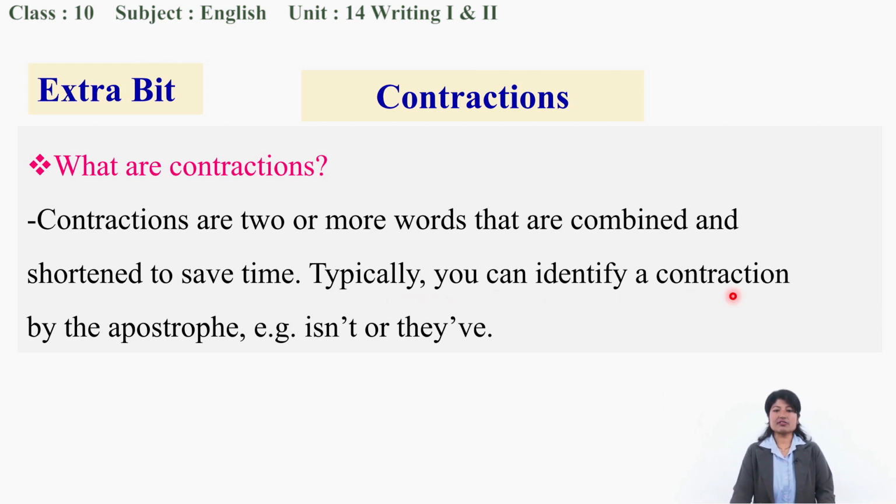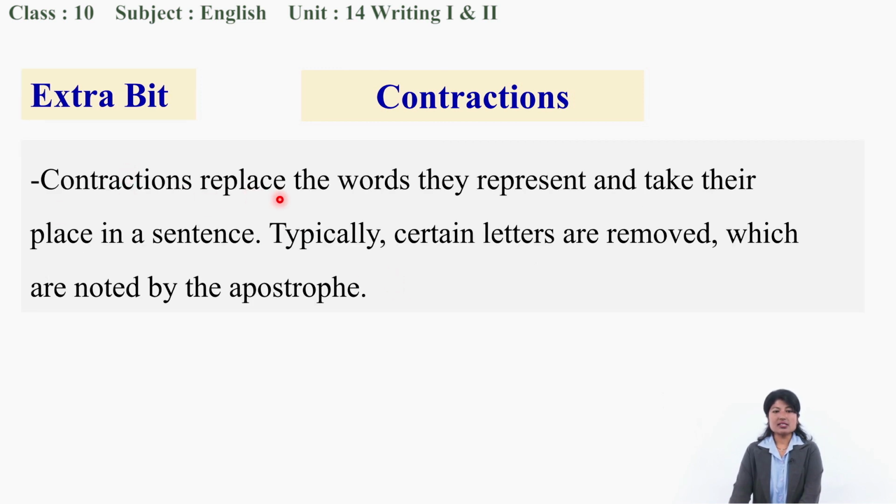Typically, you can identify a contraction by the apostrophe. You can see this apostrophe sign. Examples are isn't or they've, right? So contractions replace the words they represent and take their place in the sentence. Typically, certain letters are removed, which are noted by the apostrophe. So an apostrophe is inserted and letters are removed.